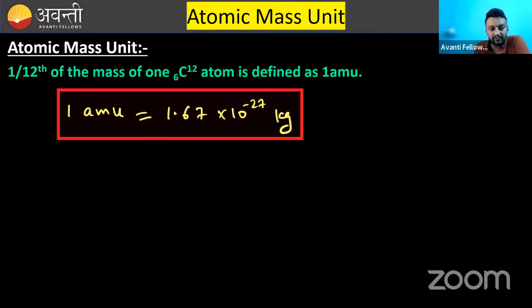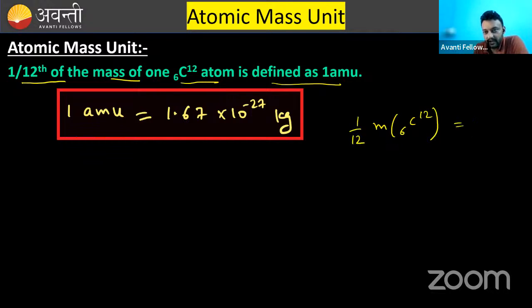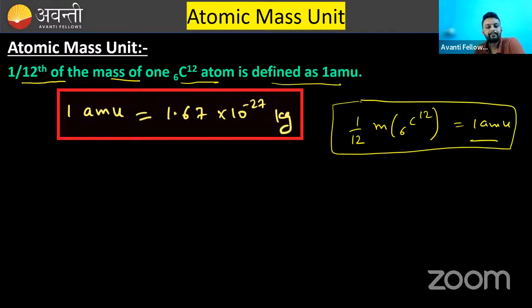The definition itself says 1/12 of the mass of one carbon atom. Which carbon atom? Carbon-6. It has many isotopes as well, so which carbon atom are they talking about? The carbon-12 atom is used: 1/12 of the mass of one carbon-12 atom is defined as 1 AMU. This is the definition that I have mentioned here.